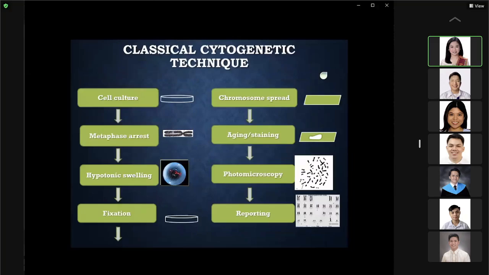So this is a flow chart of how your classical cytogenetic technique is done. Okay, so we said we have to prepare a cell culture. And you usually do this by adding phytohemagglutinin in order to incite the cells to undergo mitosis. Okay. And then we arrest the cell division at metaphase by adding colcemid. Okay. And then we add potassium chloride, 0.075 molar, in order to induce swelling, to separate the chromosomes from one another.